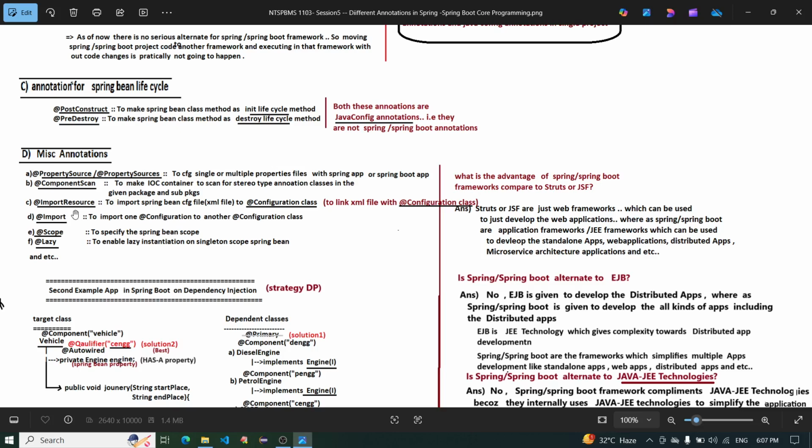@ImportResource imports the Spring Bean configuration file. @Import imports one configuration class into another configuration class. @Scope specifies the Spring Bean scope. @Lazy enables lazy instantiation on singleton scope Spring Beans, and so on.